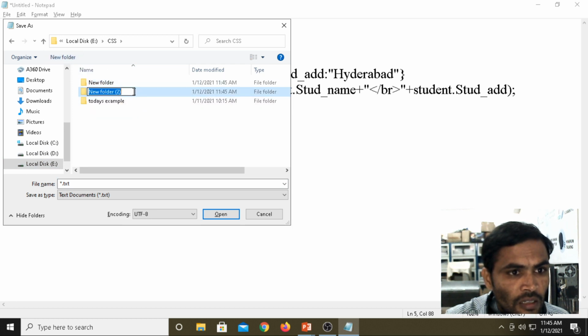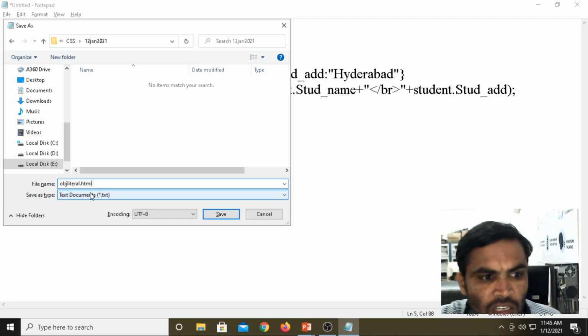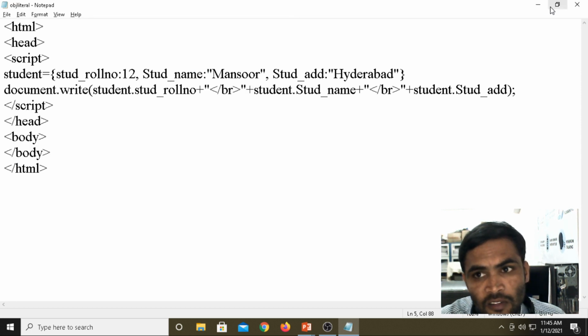the folder. In the E drive, under the CSS folder, the folder name is today's date, 12 Jan 2021. Under 12 Jan 2021, object literal .html. For understanding purposes, you can give the file any name, with the extension .html. Now you save the file.